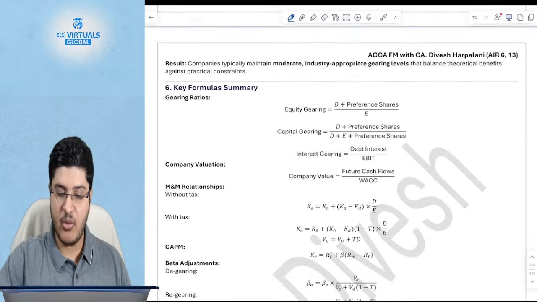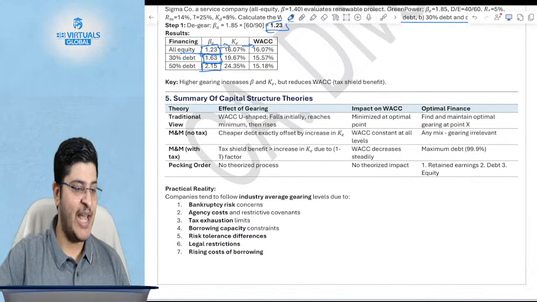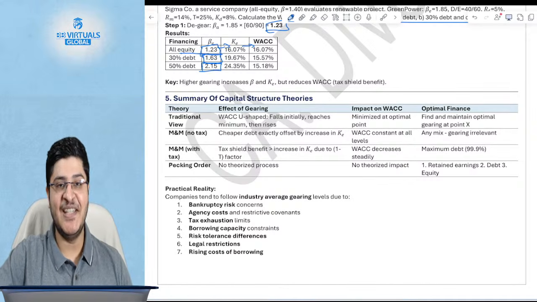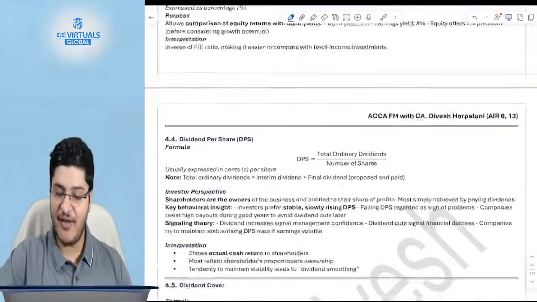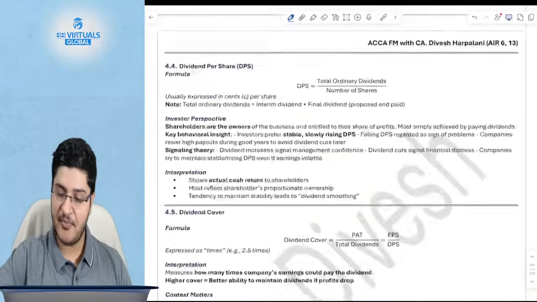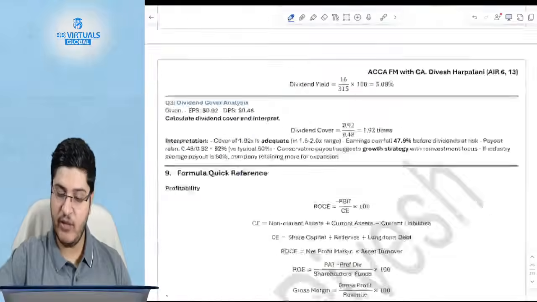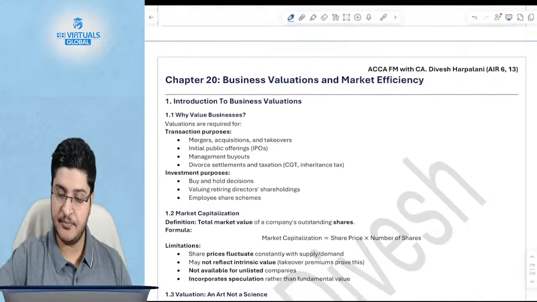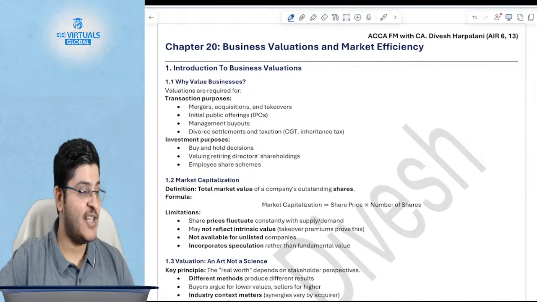Now, which chapter do you want me to start with next? Should I start with business valuation or should I go to risk management? I'm inclined to start with business valuation and keep risk management for later. By then you would have at least understood more chapters before I come to risk management. So I'm moving to business valuation next. Clear? Okay, someone has said risk management.